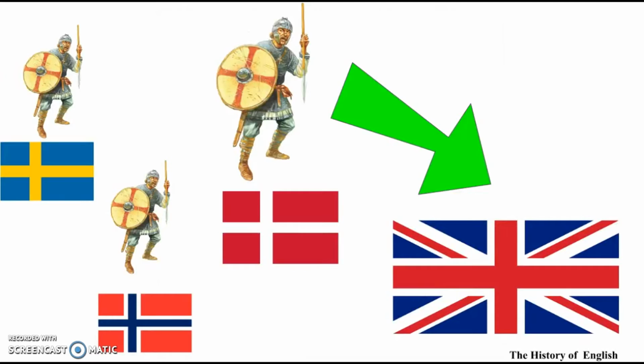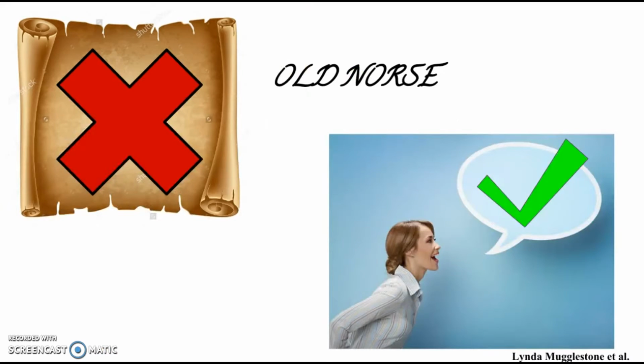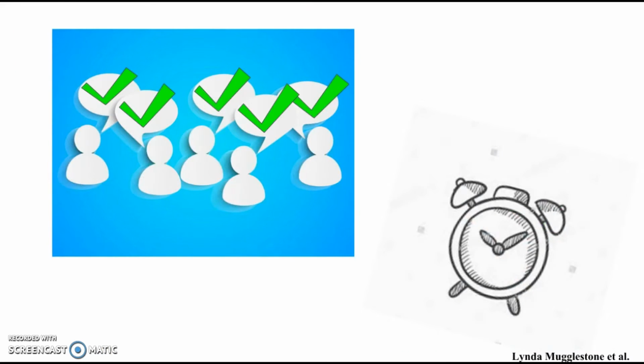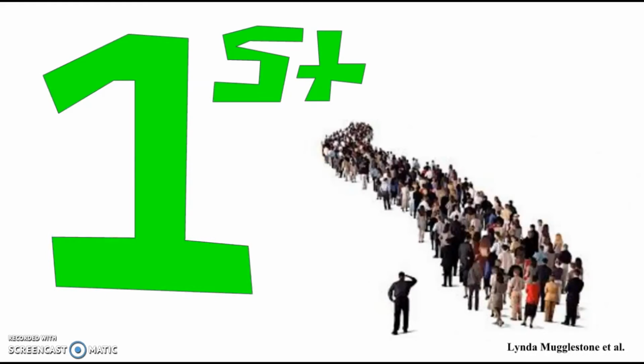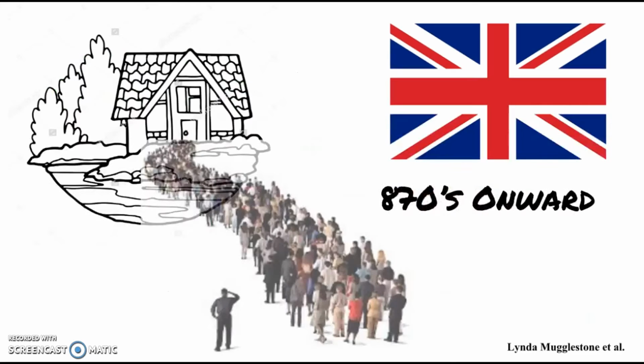During the late 8th century, Vikings came from Denmark, Norway, and Sweden. Later on, Alfred the Great rose to the throne in 871, and Vikings began to settle down in England. Old Norse in England was only spoken, geographically spread, and long-lived. Old Norse was the first formed language of a substantial immigrant community. Settled Norse speakers were found in England from 1870s onward.